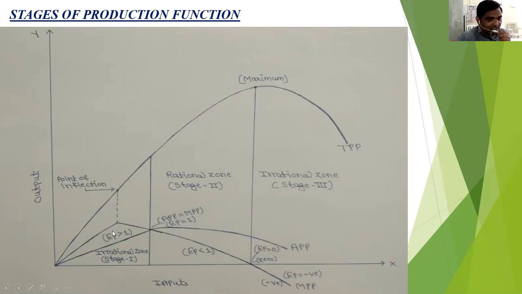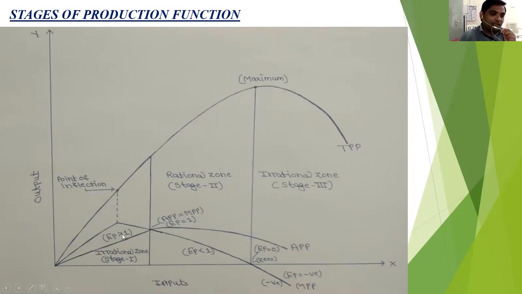In the first stage, one point shows the maximum MPP, and at the end of the first stage or the start of the second stage, this point shows the maximum APP. After this point, the APP is declining, but APP still remains positive in all the stages of the production function. At the end of stage 1, APP is equal to MPP and EP is equal to 1.